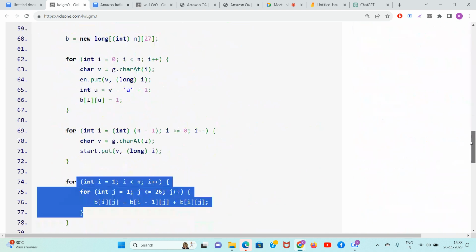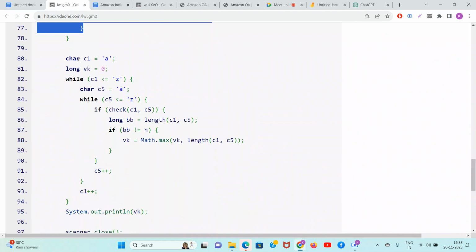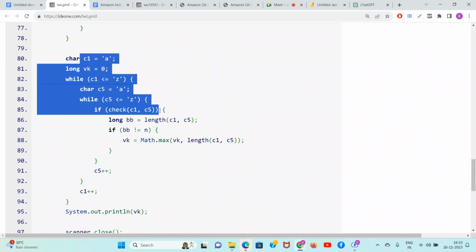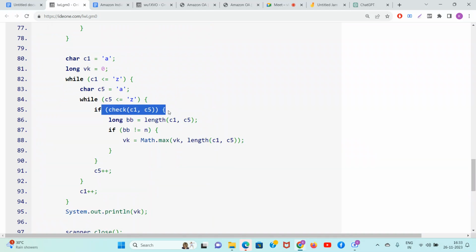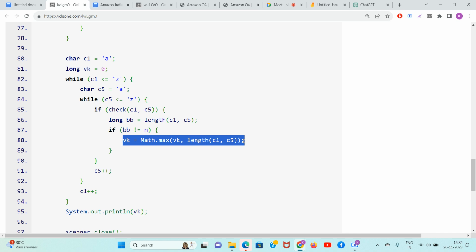After that, guys, all the possibilities of A to Z start, A to Z end. Then you run the check algorithm. You check, is it possible to have a largest valid substring starting at C1 ending at C5? If yes, you calculate its length, which is nothing but first occurrence of C1 and last occurrence of C5, subtract both of them. If it is not equal to n, only then consider the length into the maximum of all the possibilities. n is not allowed, that's why.